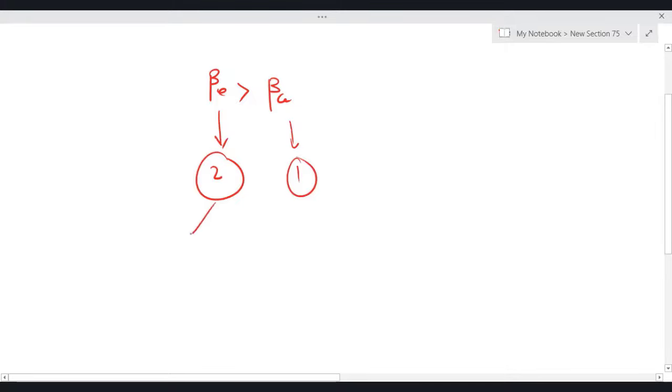Beta equity has 2 risks, that is financial risk as well as business risk. Beta asset only measures the business risk. So basically, beta equity will always be higher than beta asset. Why? Because beta equity measures 2 risks. Beta asset just measures 1 risk.